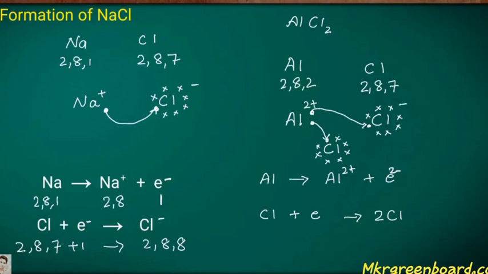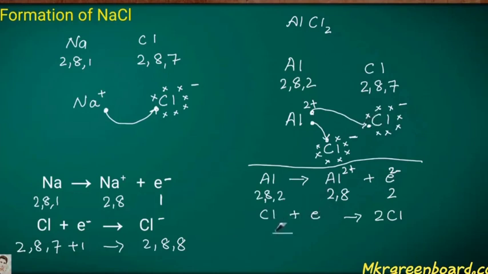So both the aluminium as well as the chlorine get the complete configuration. The aluminium loses the electrons, that's why it gets the positive charge, Al plus. The electrons that are released, or lost, are used by the chlorine.